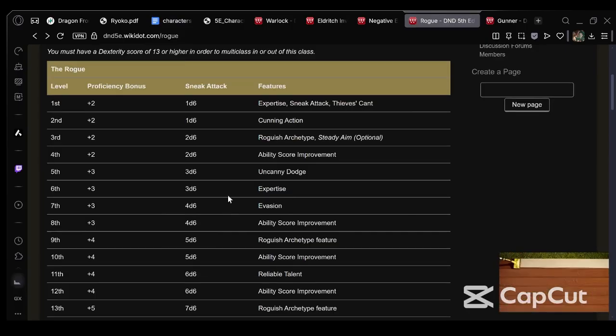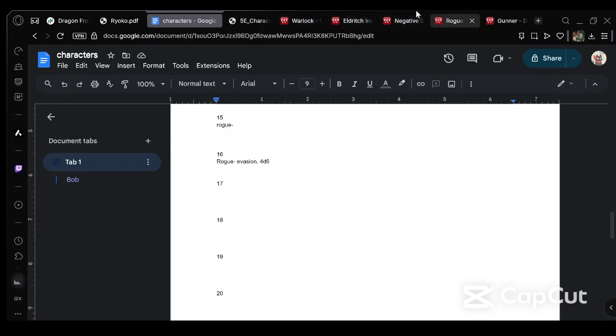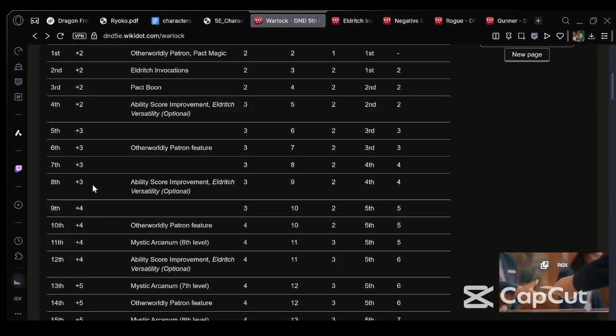Nope. Do we go with evasion? Yeah, we go with Rogue again because evasion. And not only is it evasion, it's 4d6. So we have 4 levels left. Sorry, my brain. Then let's actually look at Warlock. So we left off at... That's where we left off. Right. We left off there, so...